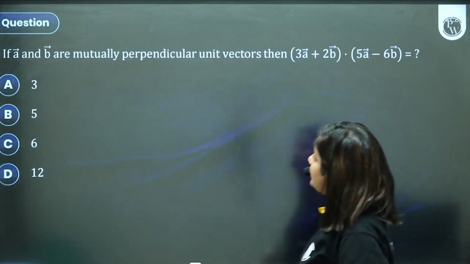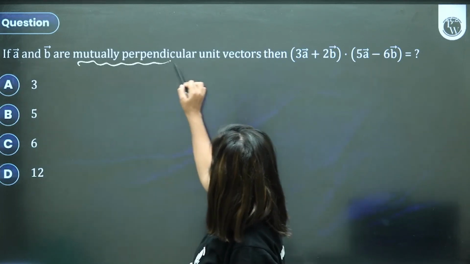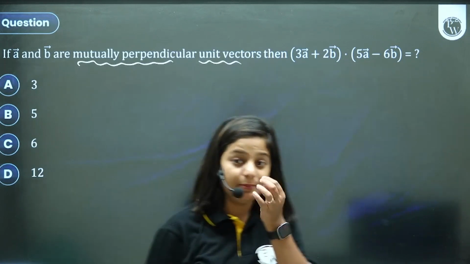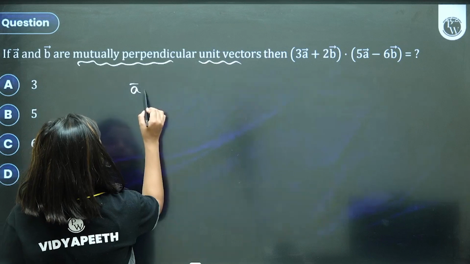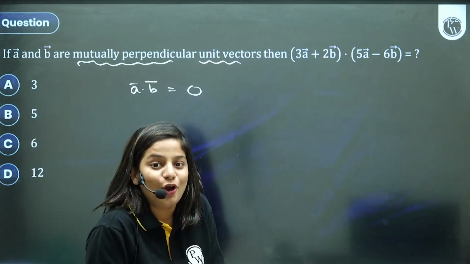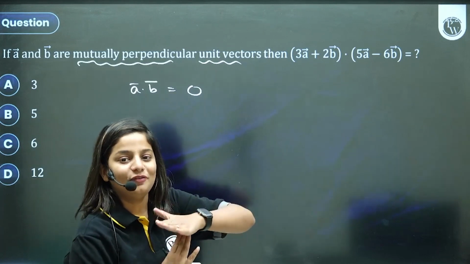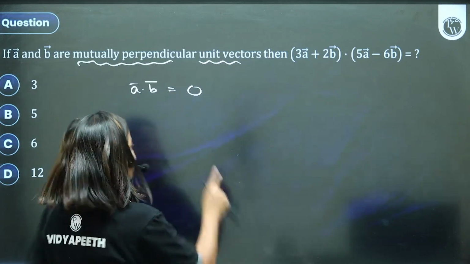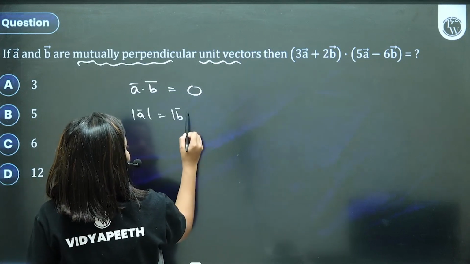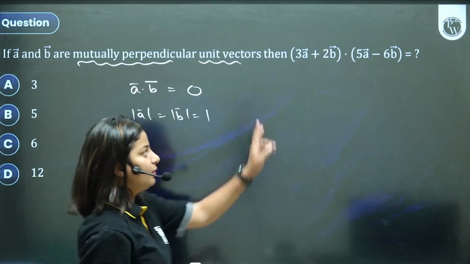Okay, A and B are mutually perpendicular unit vectors. Then what is the dot product equal to? If they are mutually perpendicular, then the dot product of A and B will be 0. Dot product of perpendicular vectors is 0. Also, at the same time they are unit vectors, so magnitude of A and magnitude of B will be equal to 1. You want to find this?